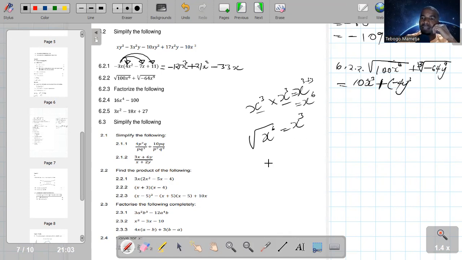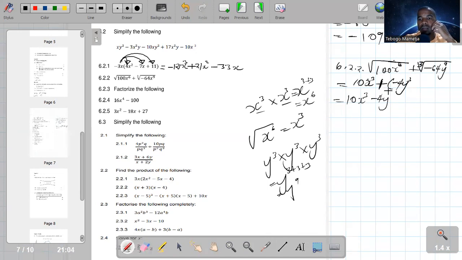Why am I saying that? Because y to the power of 3 times y to the power of 3 times y to the power of 3. So they say if you multiply powers of the same base, what do we do? We add exponents. 3 plus 3 plus 3, which is y to the power of 9. So now we can simply say 10x cubed minus 4y cubed. So these two cannot be added or subtracted because they are not like terms. They don't have the same base.